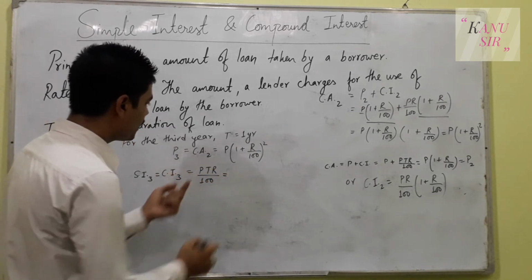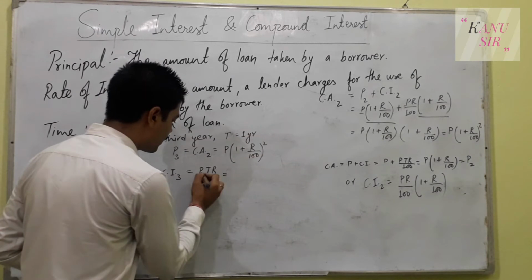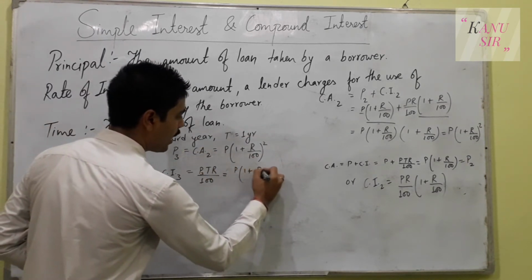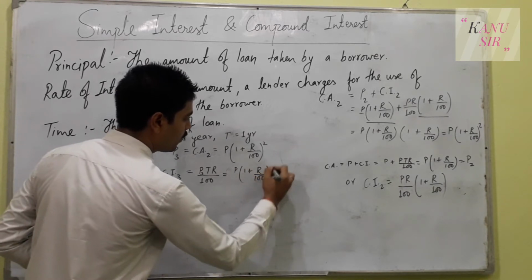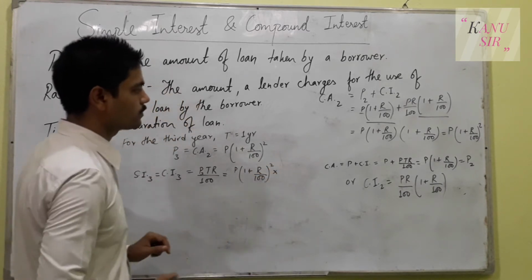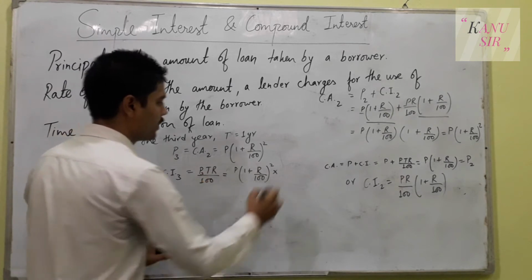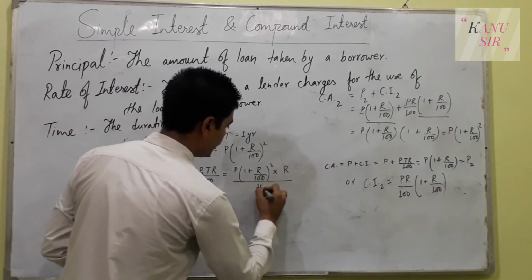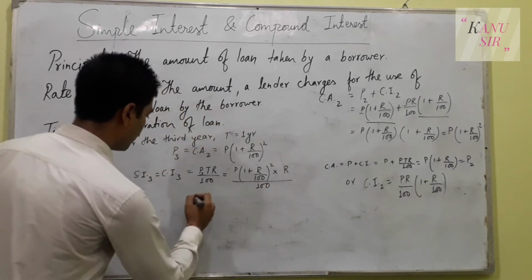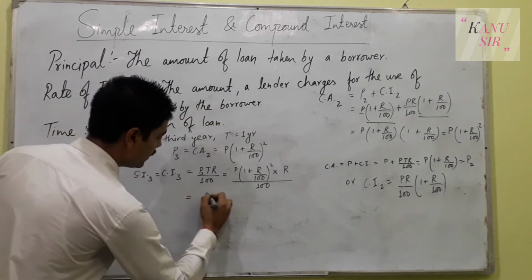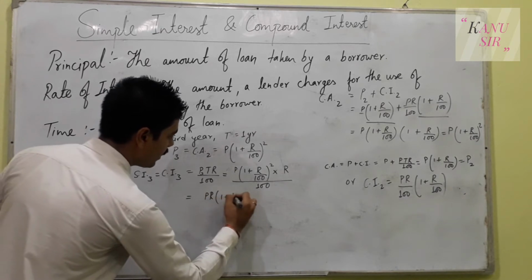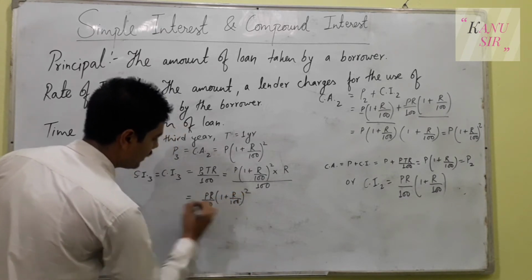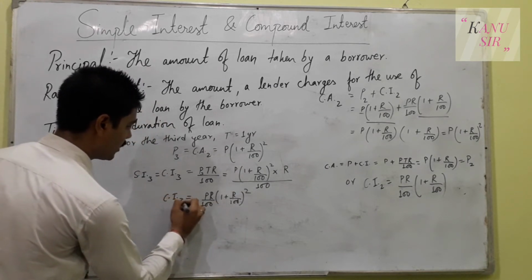So in place of P, you have to write this amount, because it is the principal of the third year. So P times 1 plus R upon 100 whole square, and the time is 1 here, so you write just R upon 100. This way again you will separate that: PR (1 plus R upon 100) whole square upon 100. This is the compound interest of the third year.